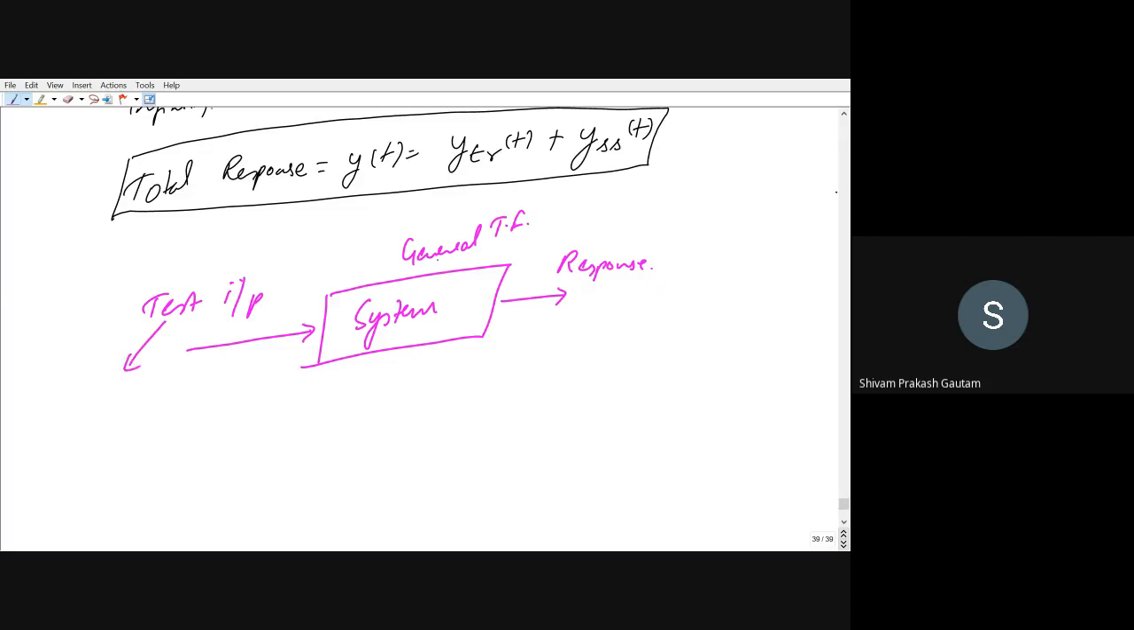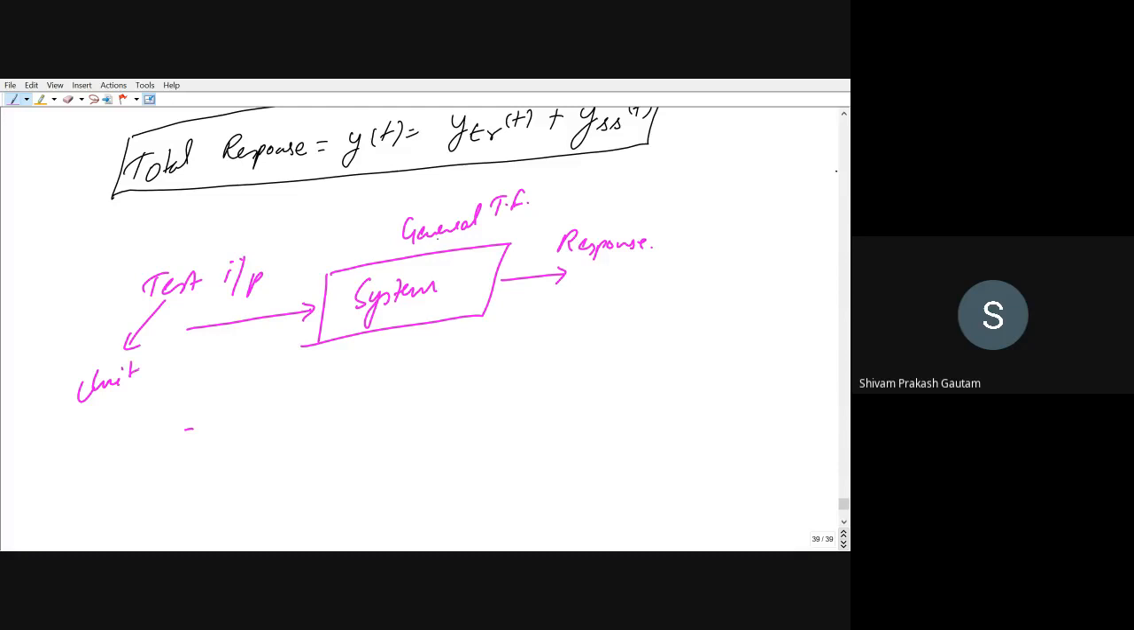And what is a test input? We have already seen some of these signals. It can be unit impulse, unit step, unit ramp, or unit parabolic. We have already studied the unit impulse, step, ramp and parabolic signals. We have also seen their Laplace transforms and how they look in the time domain, right? So I will not discuss all these standard signals again.